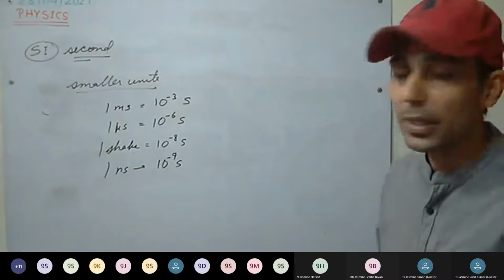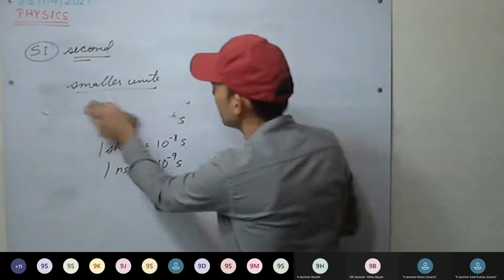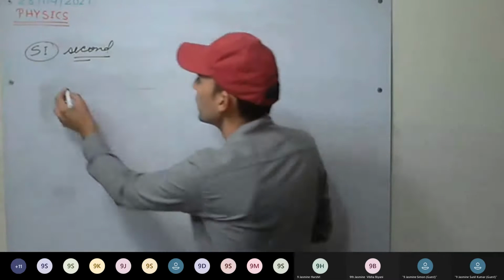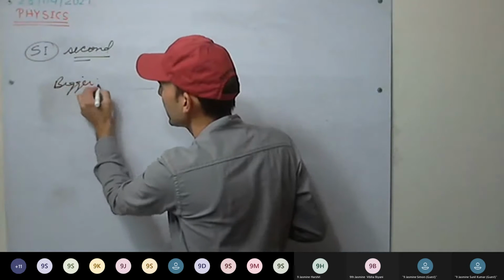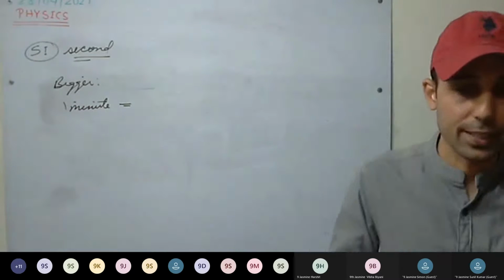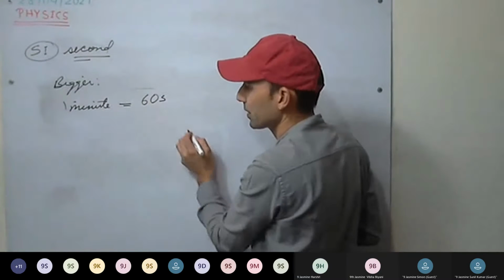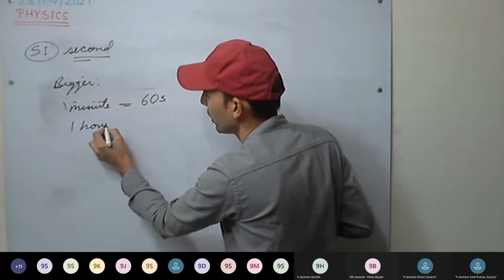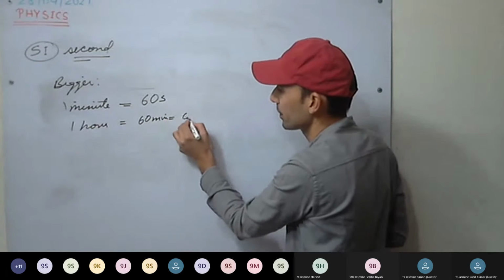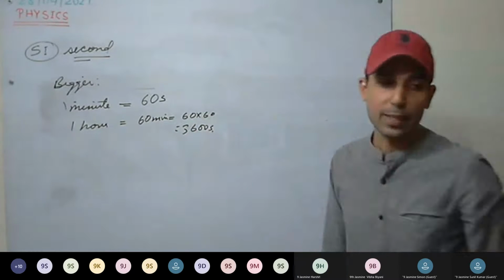Now we discuss bigger units of time. We also require bigger units of time. So what are the bigger units? We can start with the minute. 1 minute will be how many seconds? 60 seconds. Next is 1 hour. 1 hour, how many minutes? 60 minutes. And how many seconds? 3600 seconds. So in 1 hour, these many seconds.